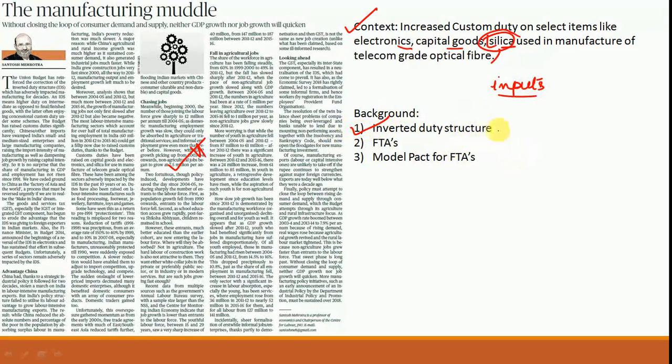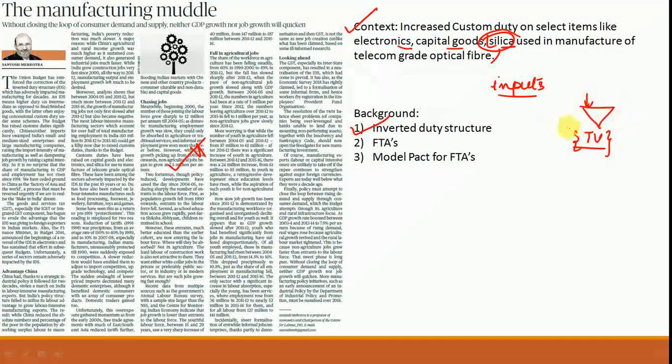Now what you understand by an inverted duty structure is what is important. First and foremost, you need to understand that an inverted duty structure is a form of custom duty where the custom duties on few items, for example raw material items or intermediate goods, are somehow more than on the finished goods. For example, you have to make a television set. Now in this television set you will have some electronic chips or some communicators. All of those, as compared to the entire television set as such, the input material will have more custom duty.